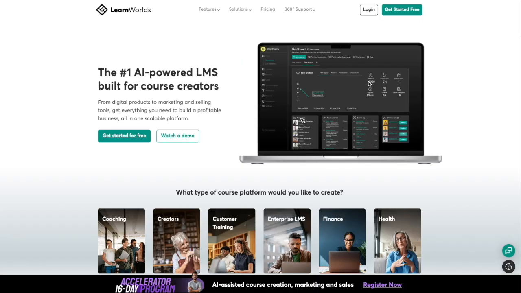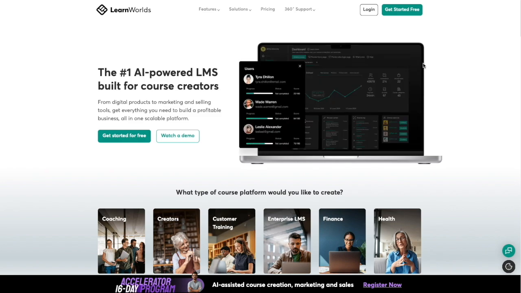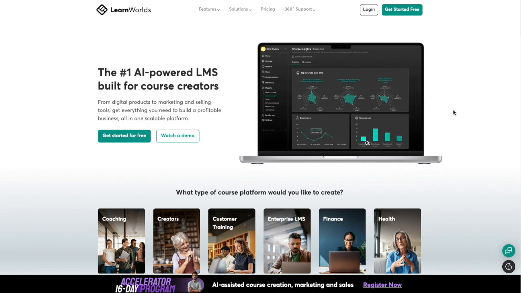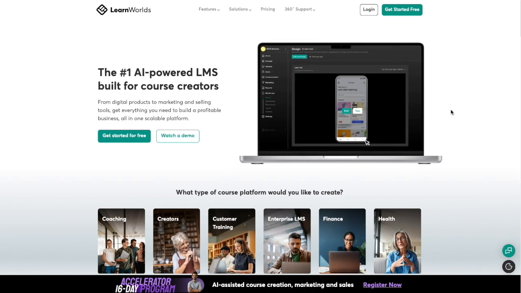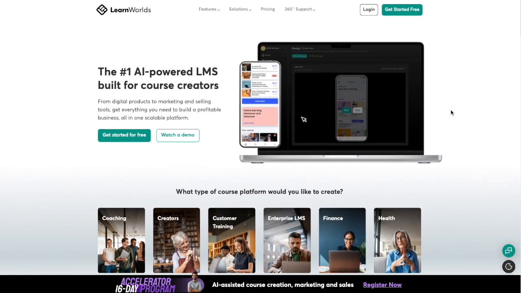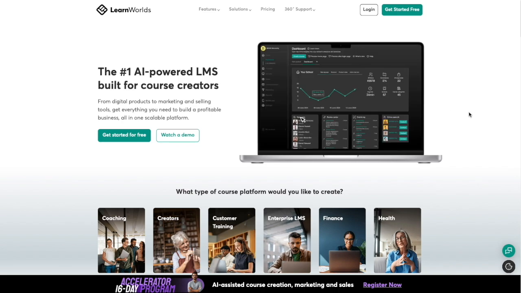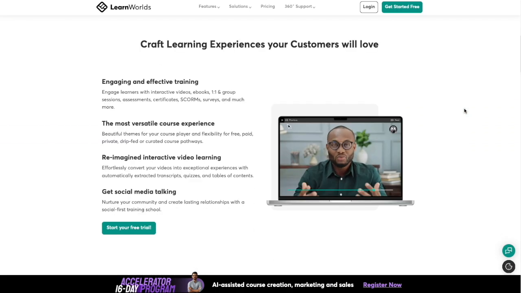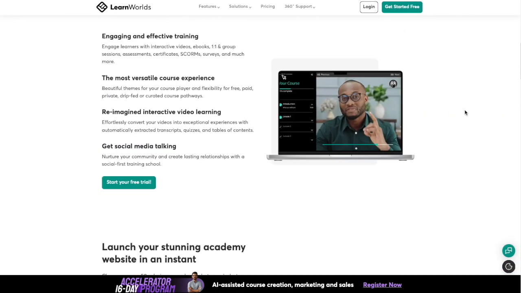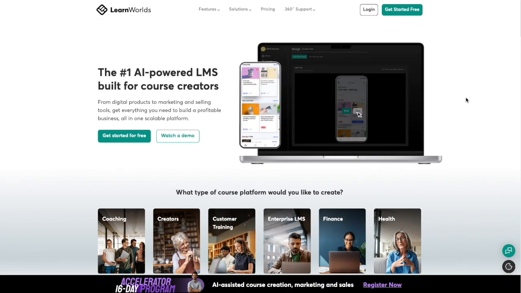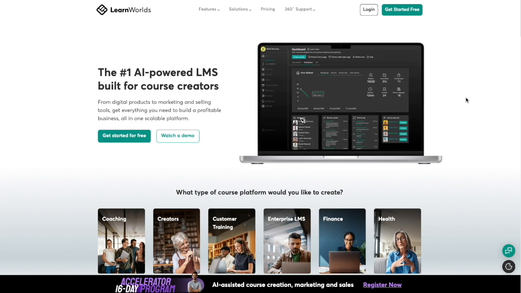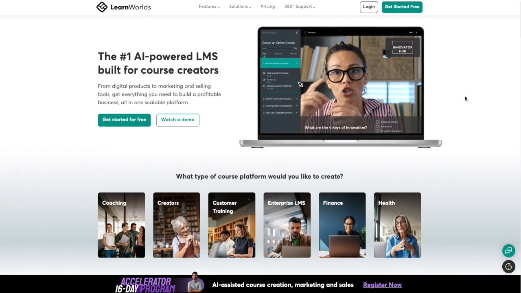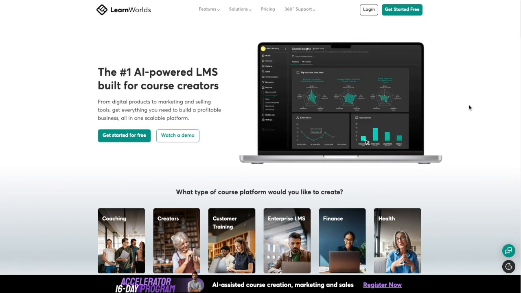Alrighty, and then last but not least, we have LearnWorlds, which is the all-in-one solution on this list for a more advanced use. So for instance, I would recommend using this if you have a team or if you're planning to run like a serious big course business. So this has a bit of a steeper learning curve, but this also has all these customization features, integrations and stuff like that you won't see, for example, on a similar platform such as Thinkific, which is a much simpler version and easier to use version than LearnWorlds.